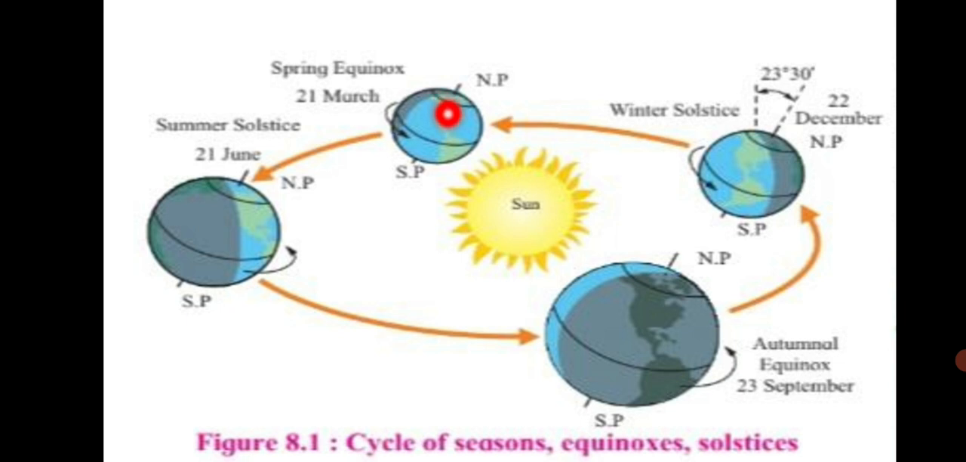Same situation happens in the South Pole. You will see the South Pole will remain in sunlight for 6 months here. So at the North Pole, the sun remains visible for 24 hours from 21st March to 23rd September, and from 23rd September to 21st March, in the South Pole, the sun remains visible for 24 hours. Note that on the equator, the duration of day and night is the same throughout the year, that is 12 hours each.